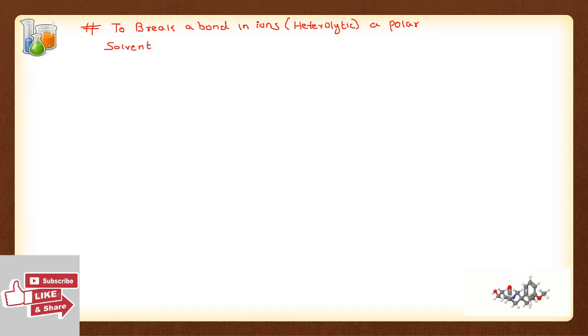This is very, very important, and we'll understand the reasons for it. So to break a bond into ions, a polar solvent is required.